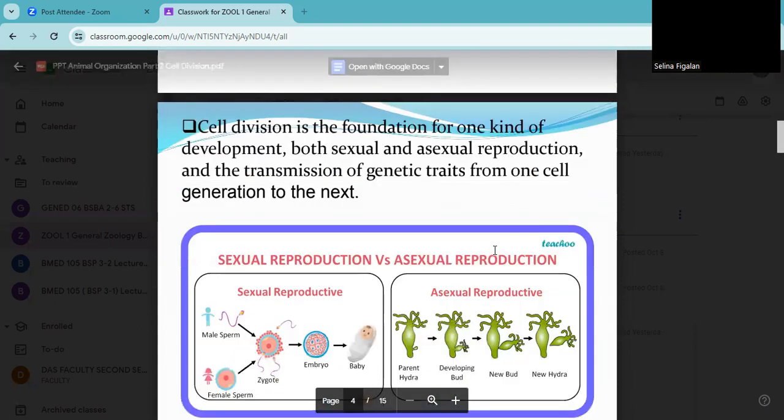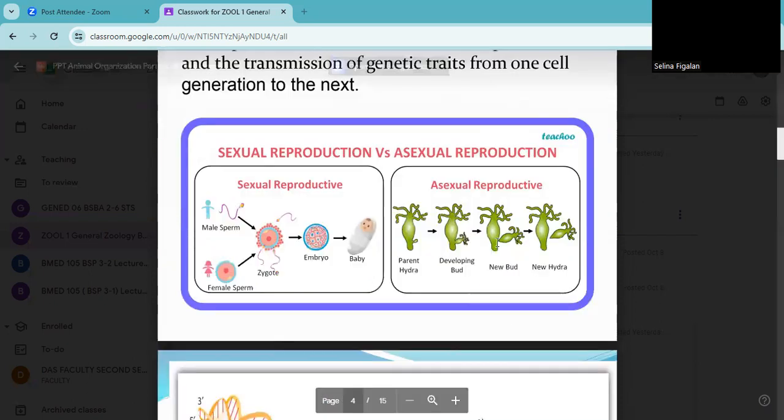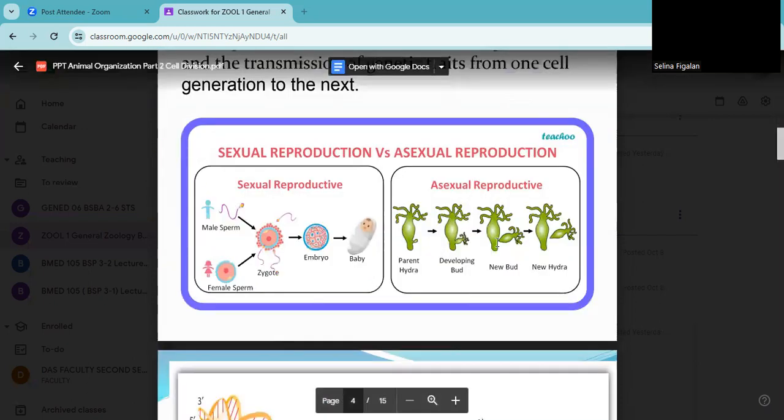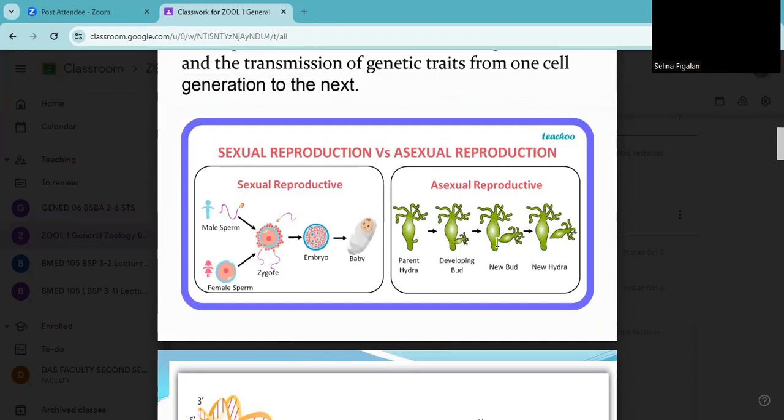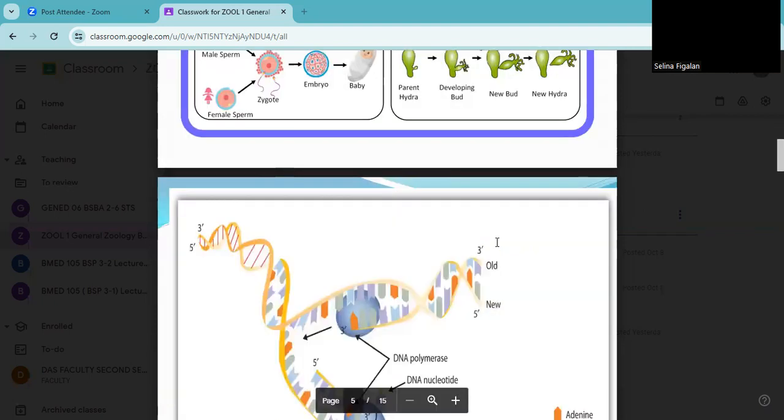If you notice here, it is about the hydra, or one of my examples that I have given in your first PPT is the starfish. Hindi ba sa starfish, pag naputol niyo ang sanga ng isang starfish, magduduplicate siya with an identical form, or pareho ng kanyang form. Okay? So that is under the asexual reproduction.